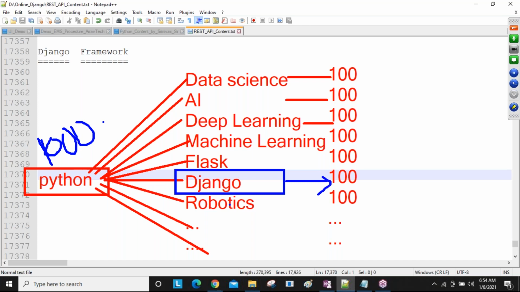So some 100 people choose Django as their framework. Using this, they are going to develop web applications. These 100 people are ready to develop web applications like Amazon, Flipkart, Book My Show, and all those things. That's why nowadays we say Python is a general purpose programming language.